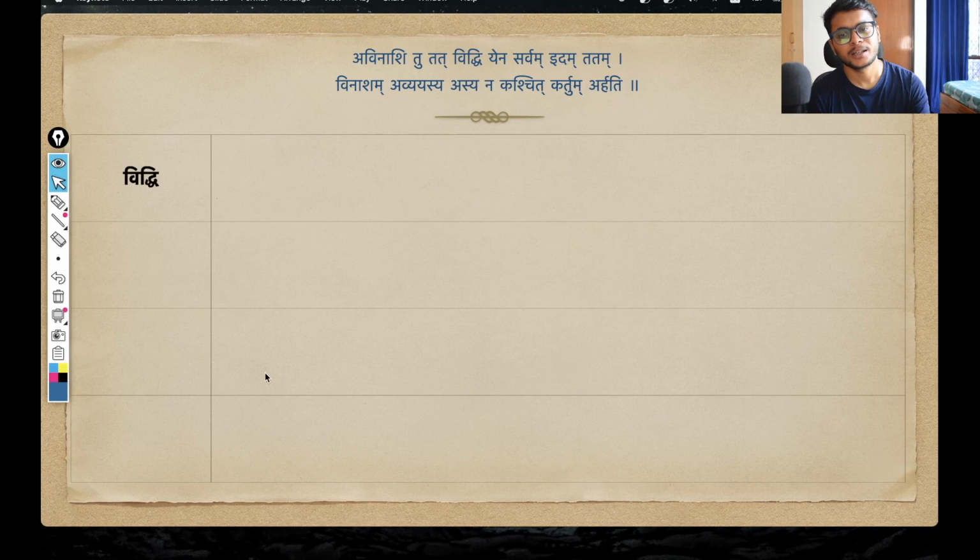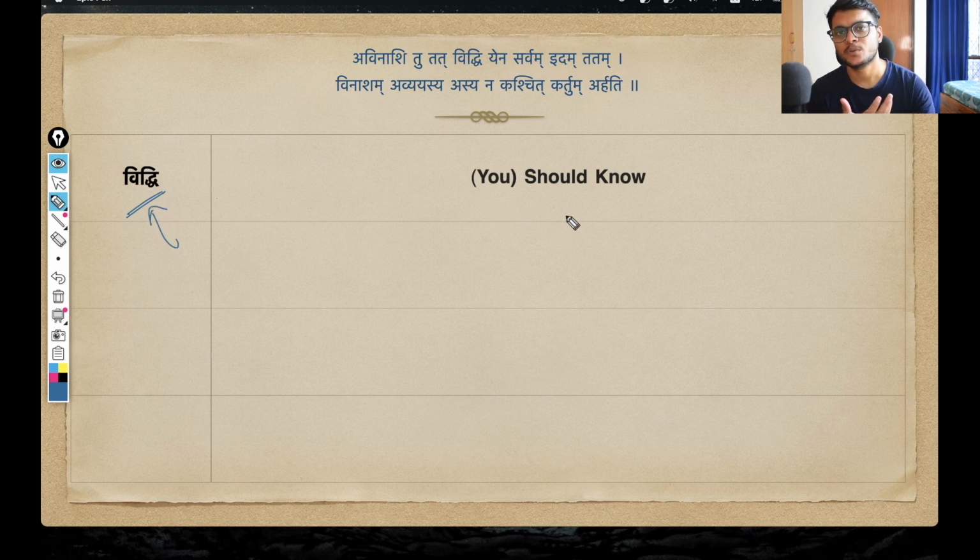Okay, and we are starting our decoding with this kriya pada, this dhatu roop, vidhi. And this vidhi simply means that you should know. Since it is a lot lakar that we will see, it is like an order or a request. But again, since we know the context of the shloka so far, we know that these dialogues are being spoken by Shri Krishna to Arjuna. He is directly addressing Arjuna. So this 'you' is Arjuna here.